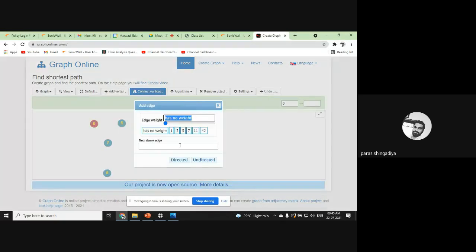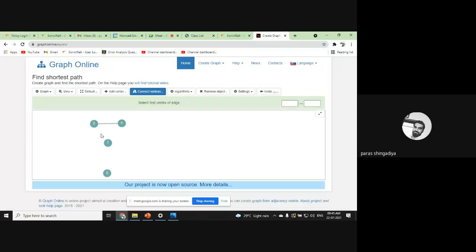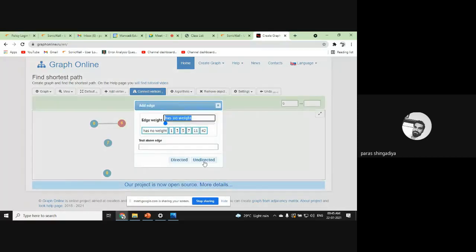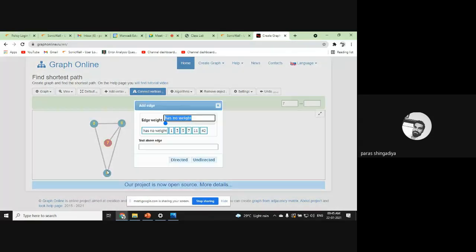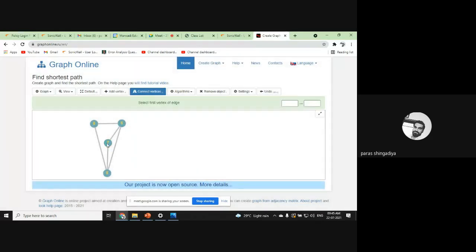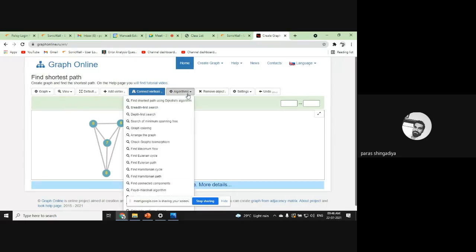Let's draw another graph. Okay, the previous graph, if we check it, let us check whether it is Hamiltonian or not.